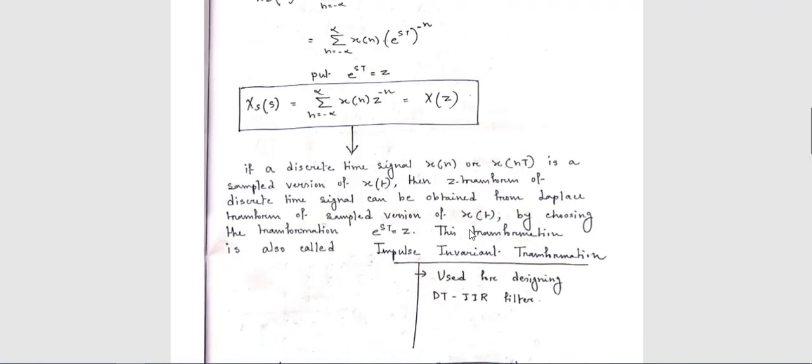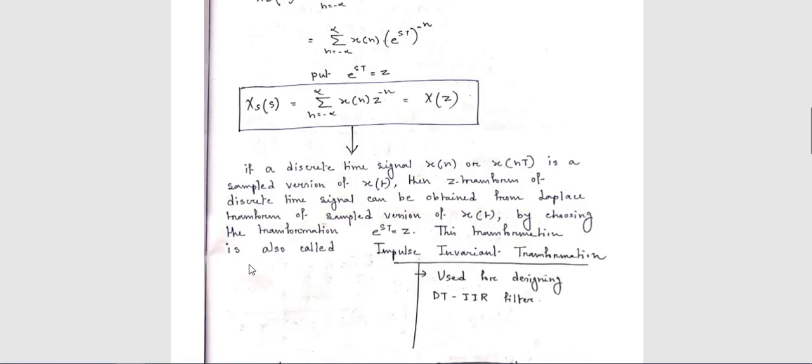So from this we can make a conclusion. Listen carefully: if a discrete time signal x[n] or x of nT is a sampled version of x(t), then the z transform of the discrete time signal can be obtained from the Laplace transform of the sampled version of x(t) by choosing the transformation e to the power sT equal to z. Okay, so this is the relation between the z transform and the Laplace transform.